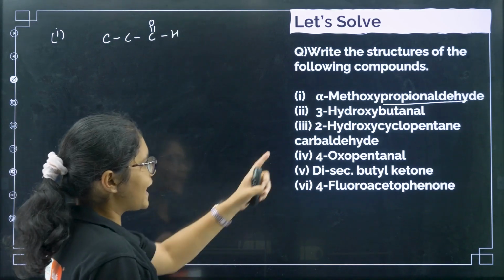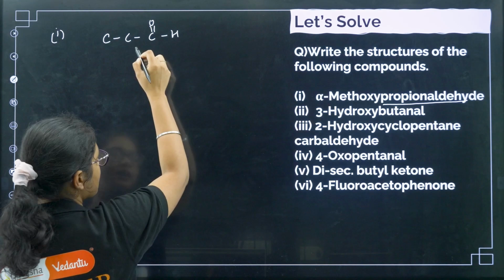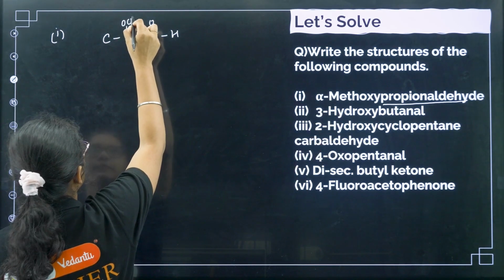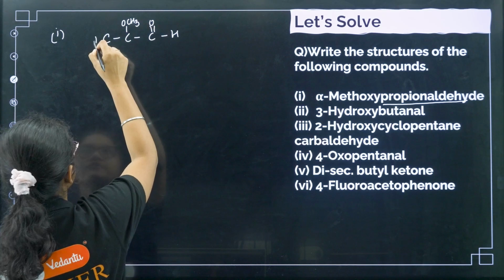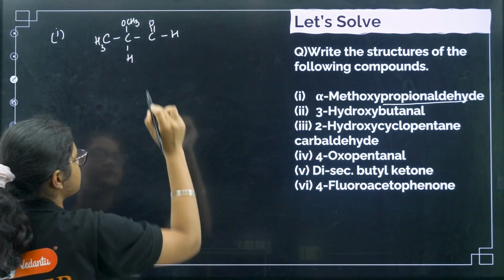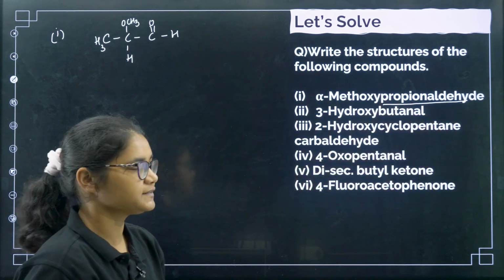Now you see alpha-methoxy. The carbon next to the aldehyde group is the alpha carbon, and here we have a methoxy group, that is OCH3. Next, just balance it with hydrogen. So here I'll have one H and here it is CHO. So this is alpha-methoxy propionaldehyde. The first structure is clear.